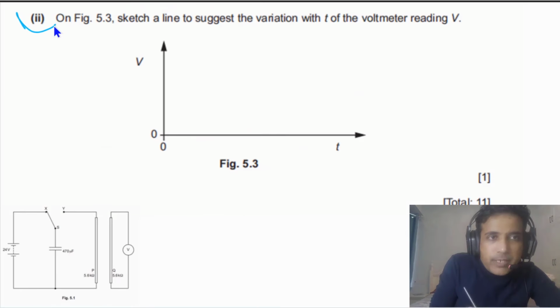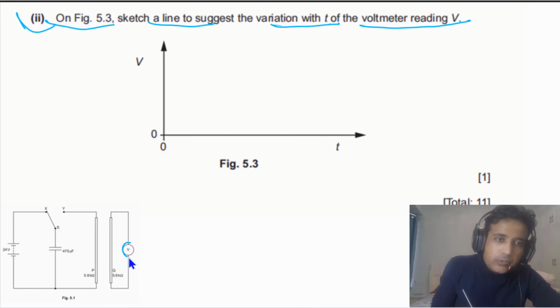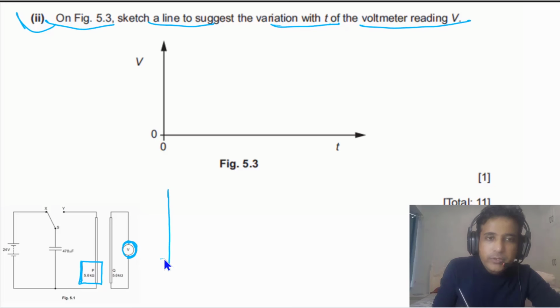For the second part, on figure 5.3, we need to sketch a line to suggest the variation with t of the voltmeter reading V. Simply, the question is asking how this voltmeter reading is changing with time. And this voltmeter reading depends on current in wire P. And current in wire P, we have already discussed, is decreasing exponentially with time.